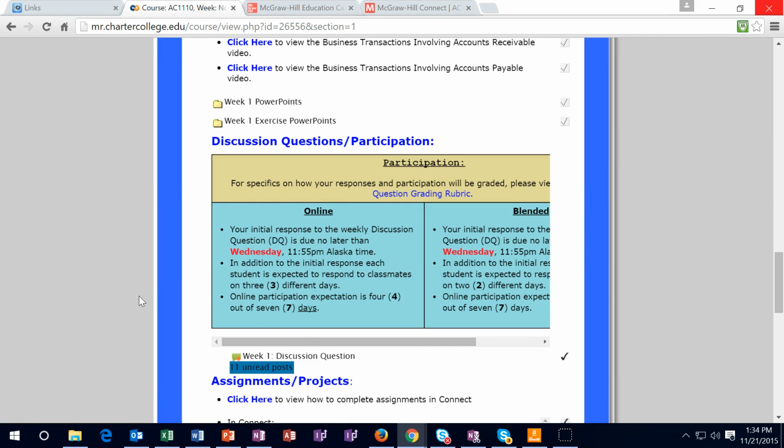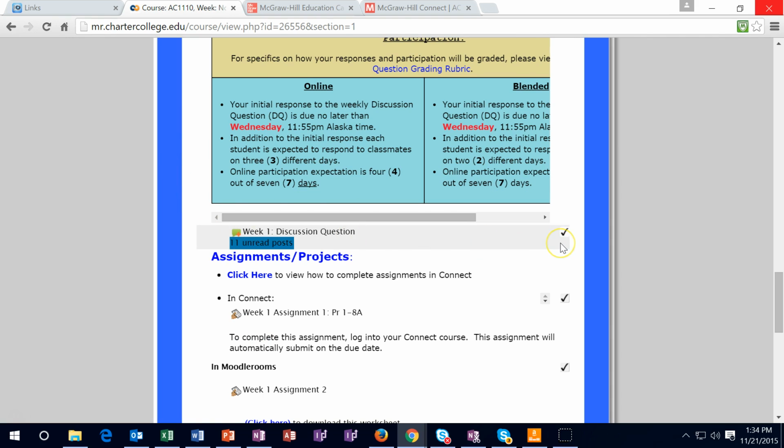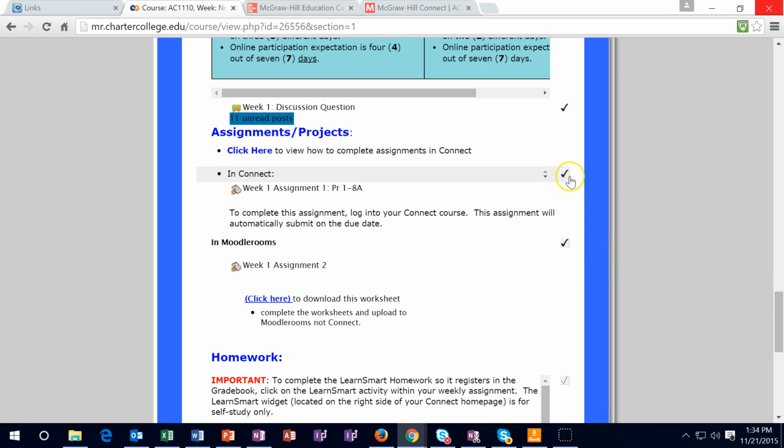For example, in week 1, everything from discussion down is basically a checklist. You want to make sure that you have those done by Sunday. So as of the end of week 1, under the discussion, we could have checked off that we did the discussion. We could have checked off that we did the assignment, even though it's in Connect. The assignment's in Connect, so you want to check it off here. This assignment is actually in Moodle Rooms. So once again, once you're done, we check it off.